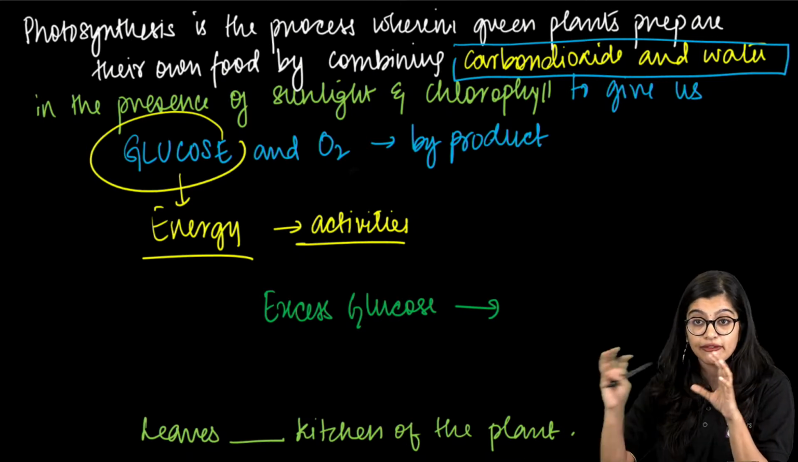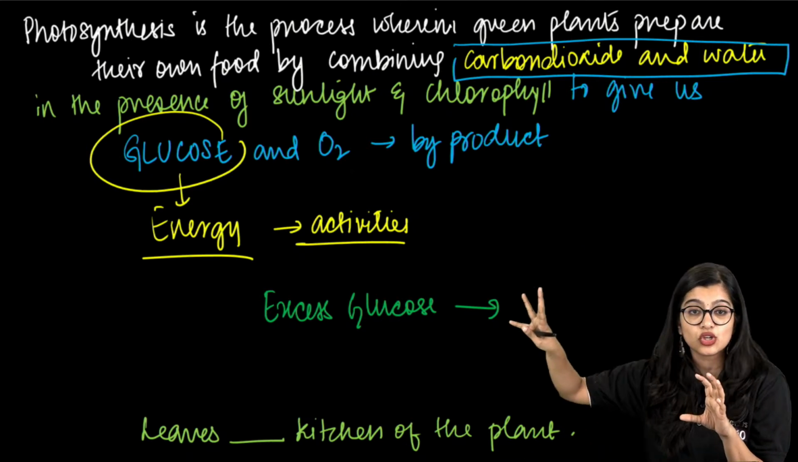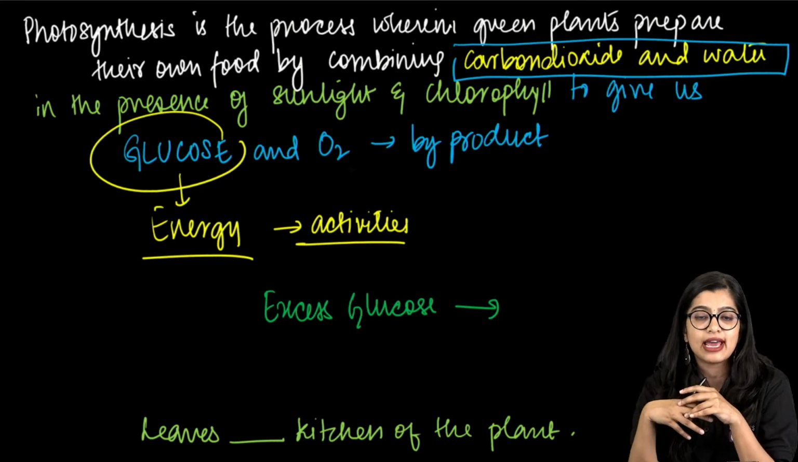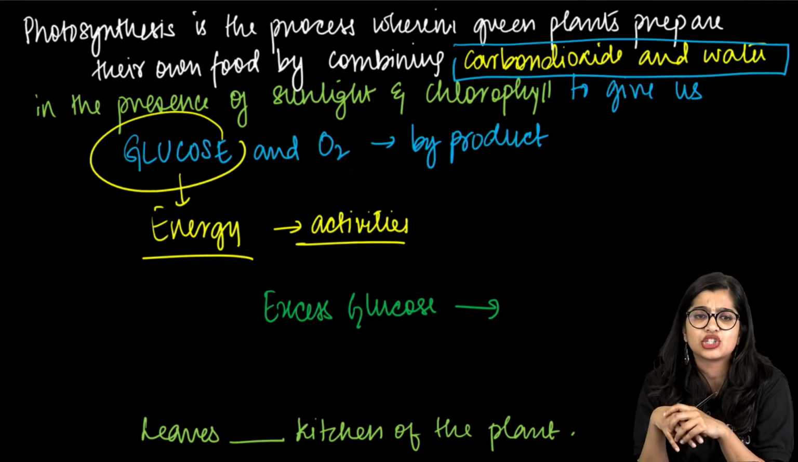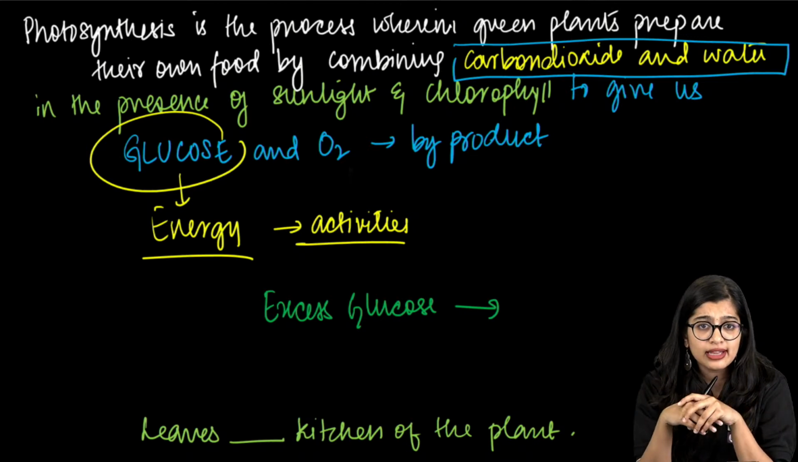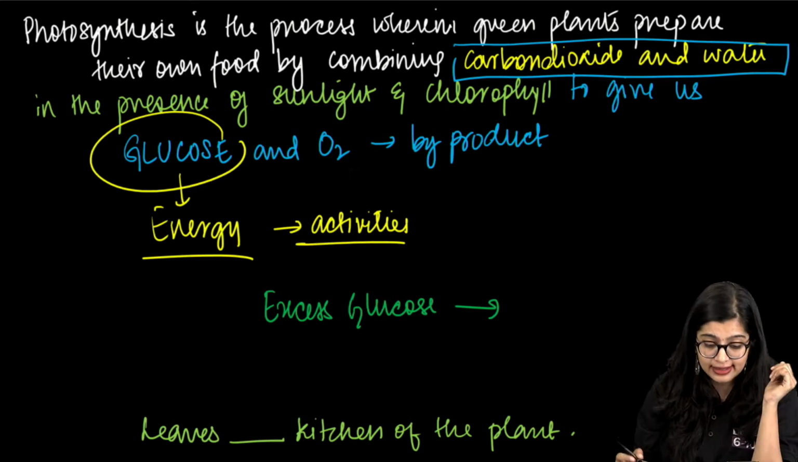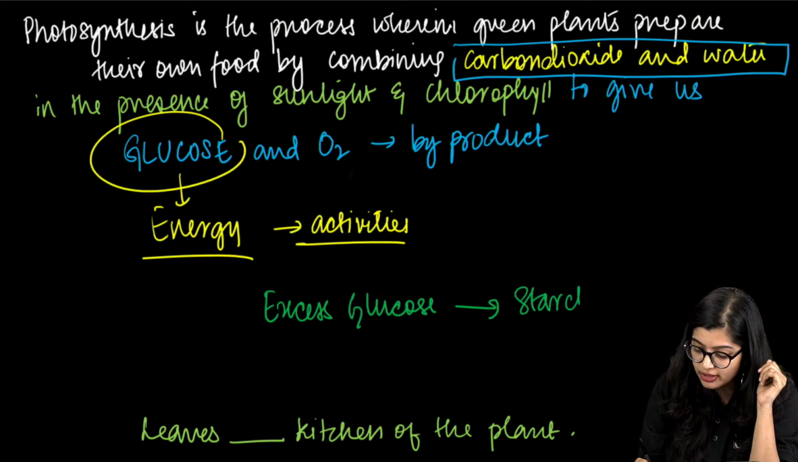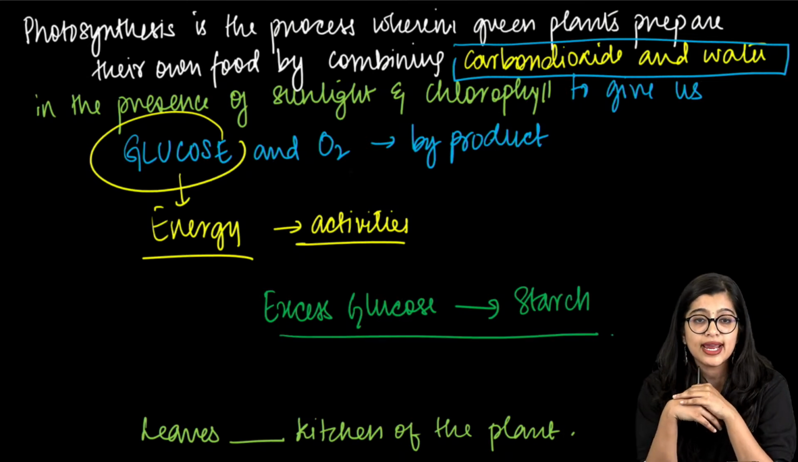If at all, and I mean, if at all, the plant produces excess glucose, they need to store it somewhere. Not like, oh, I produce some extra, let me just throw it out, right? They need to store it in their body. So excess glucose here will be stored in the form of starch, right?